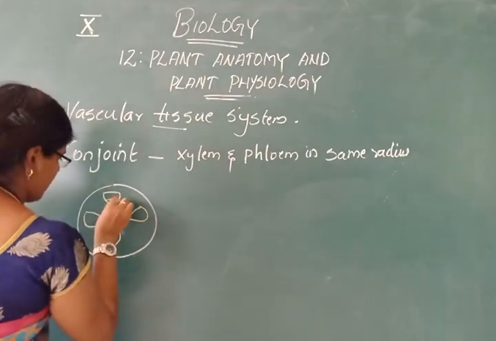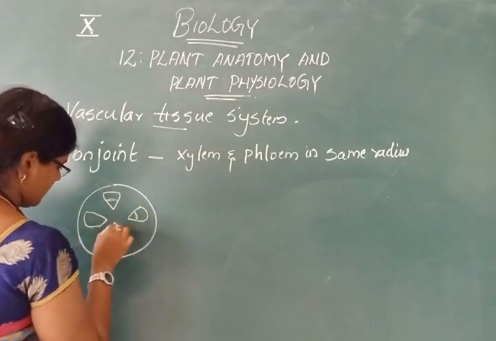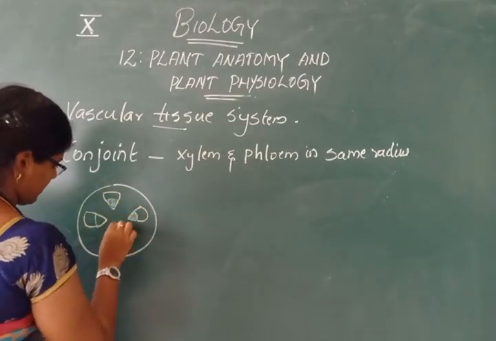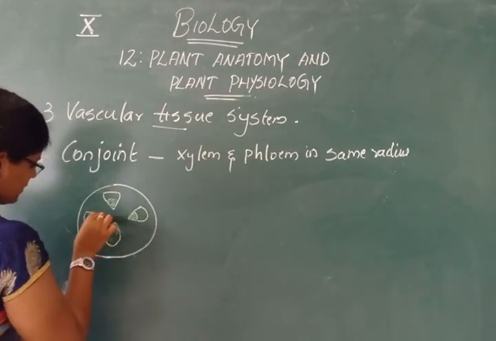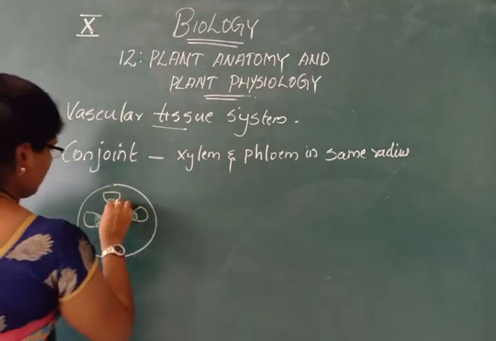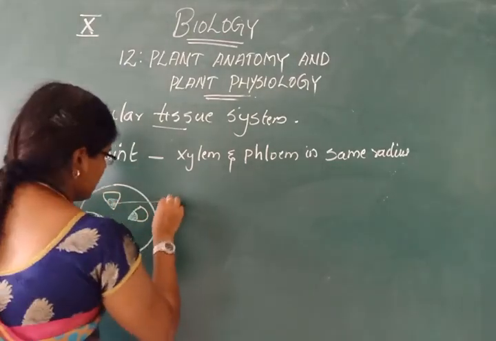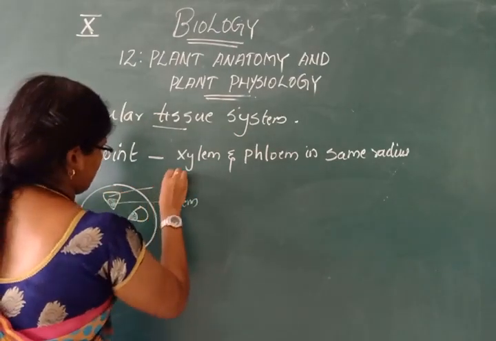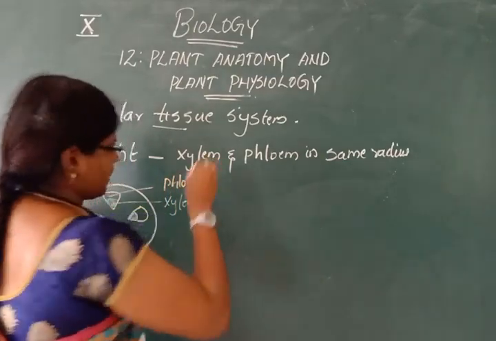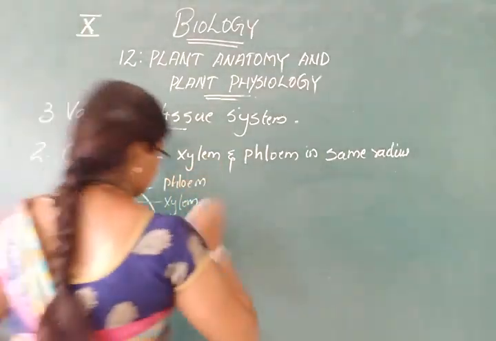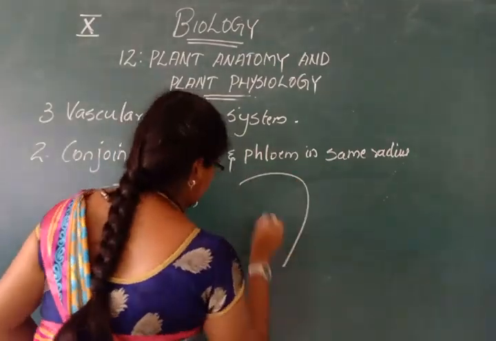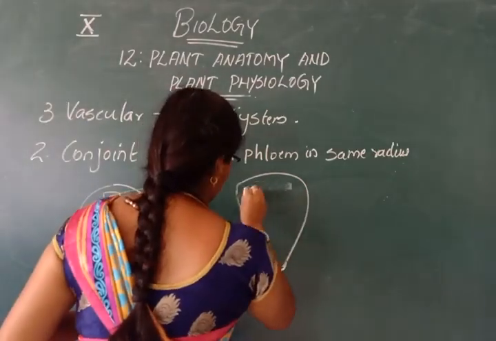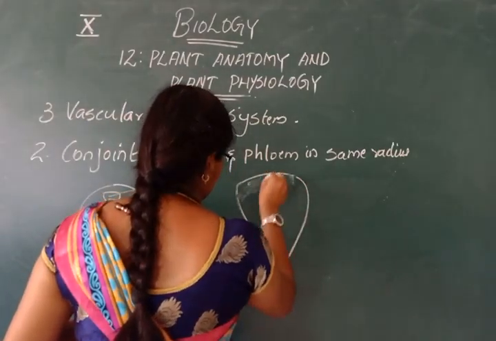Inside this, both xylem as well as phloem may be present. This green colored one is xylem and the yellow colored portion is phloem. Okay, so here, suppose this is one vascular bundle.